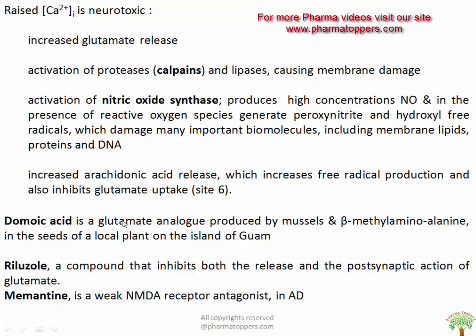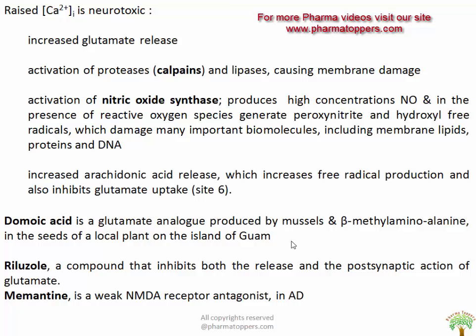The domoic acid, which is a glutamate analog produced by the mussels, and the beta-methylaminoalanine present in the seeds of the local plant in the island of Guam, are found to be neurotoxic because they also enhance the glutamate. Riluzole is a compound that inhibits both the release as well as the postsynaptic action of glutamate. Memantine is found to be an NMDA antagonist used in Alzheimer's disorder.